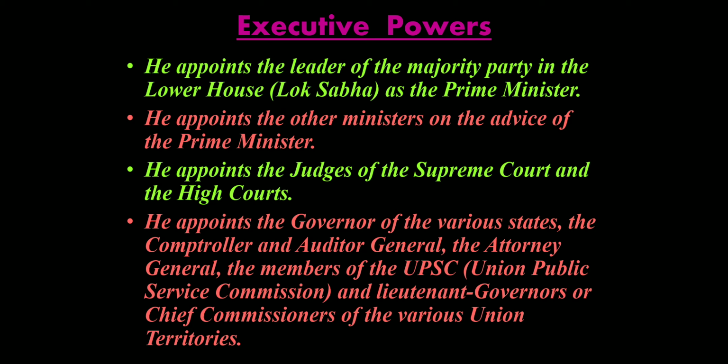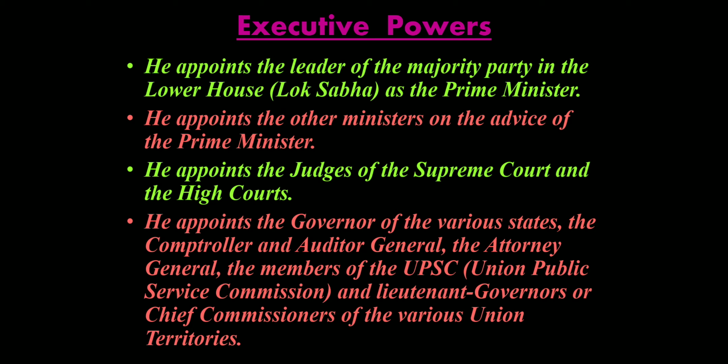So this is very important. These terms, all of them, are important. He appoints the other ministers, how? On the advice of the prime minister. Then he also appoints the judges of the Supreme Court and the High Courts. He appoints the governors of the various states, the Comptroller and Auditor General, the Attorney General, the members of the UPSC, that is the Union Public Service Commission, and the lieutenant governors or chief commissioners of the various union territories. All these appointments are made only by the president of India.